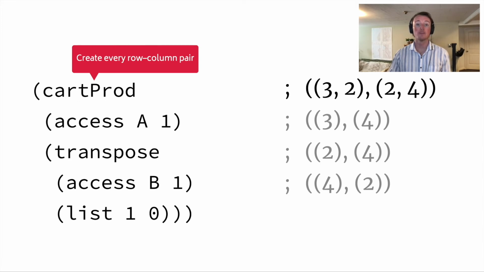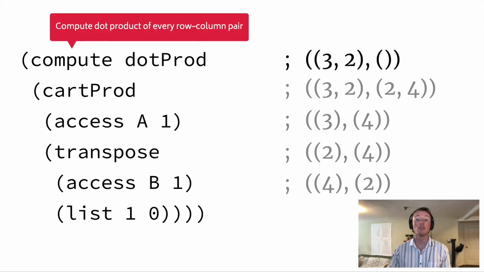Finally, we compute the dot product of each row-column pair. Glenside's compute expression maps a given operator over the compute dimensions of the access pattern, i.e. the second shape tuple, completely ignoring the access dimensions, i.e. the first shape tuple. In this case, the dot product operator reduces each pair of 4-length vectors into a scalar. And that is our full representation of matrix multiplication in Glenside. As you can see, our representation here is pure, low level, and conveniently avoids relying on binding.